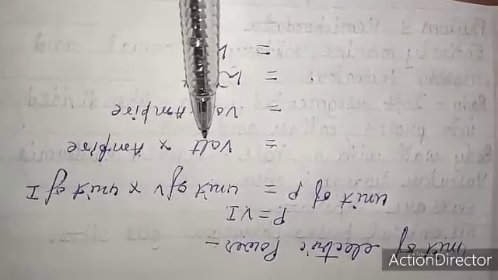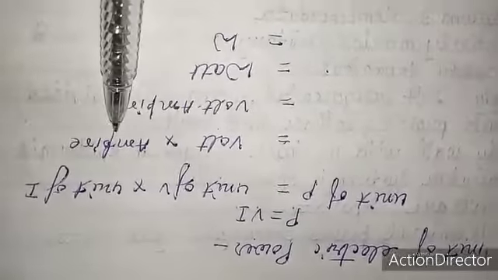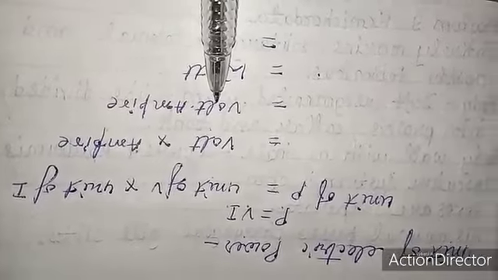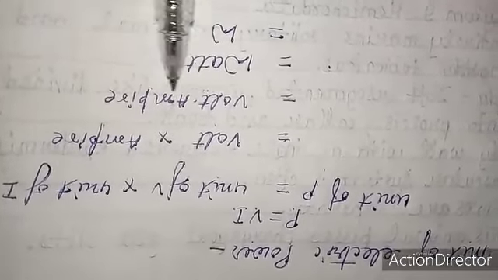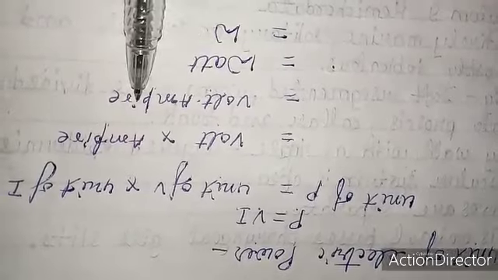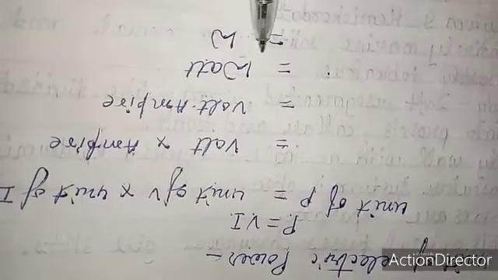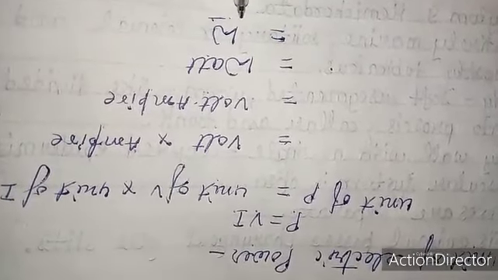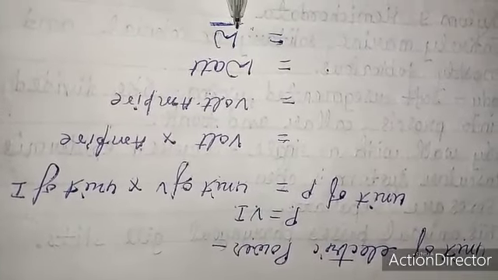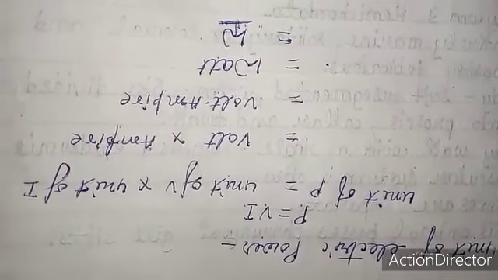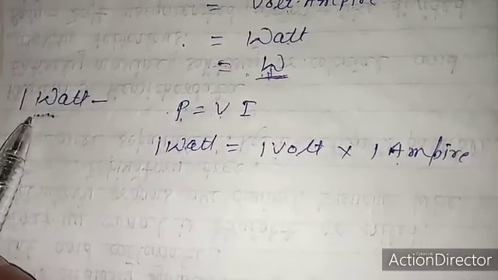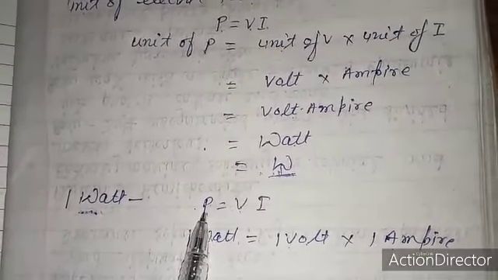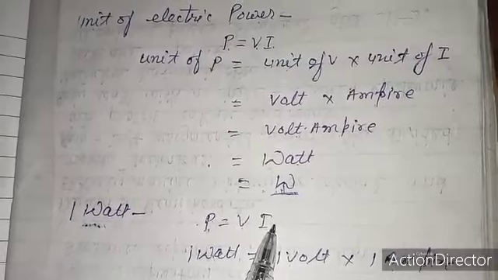Unit of potential difference is volt, unit of current is ampere. So unit of power is equal to volt into ampere, volt ampere. This volt ampere is called watt, denoted by W. In this way the unit of electric power is watt. The SI unit of electric power is watt, denoted by W. How can we define 1 watt? What is 1 watt? 1 watt, according to the formula electric power P is equal to V into I.